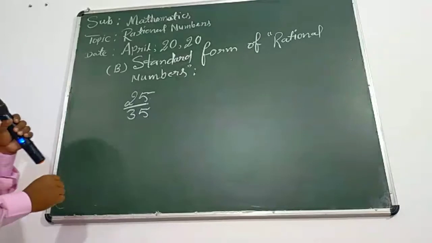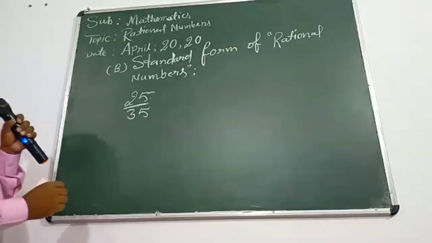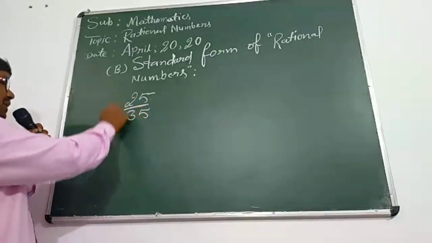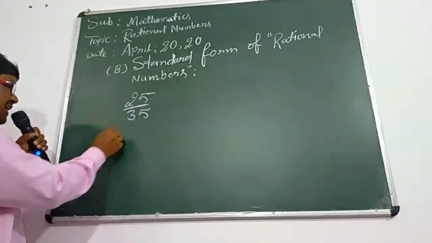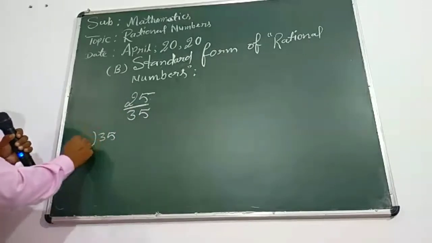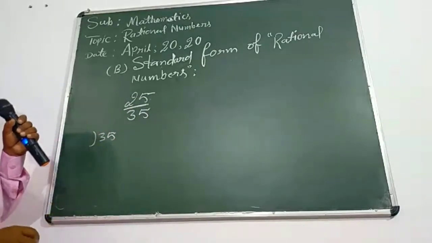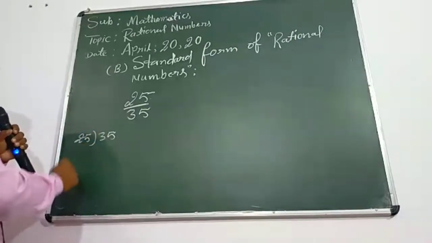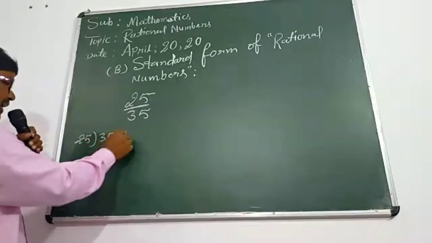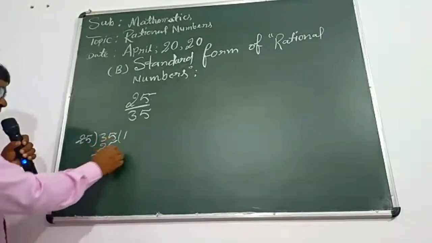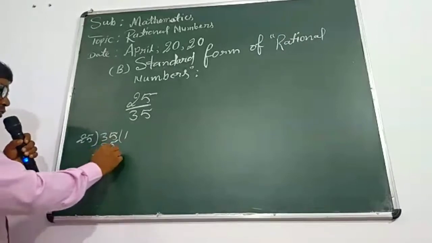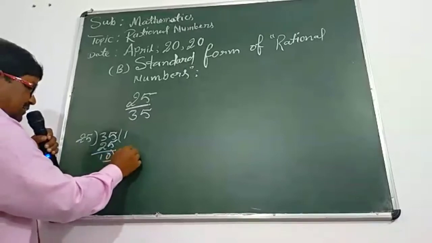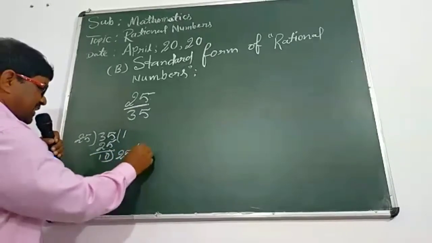You know better. If you don't know, then I am giving you a suitable idea. You have two numbers, 35 is larger than 25. So first of all, find the HCF of 35 and 25. We divide 35 by 25. 25 ones are 25 and we get 10. Now we divide 25 by 10. 10 twos are 20.